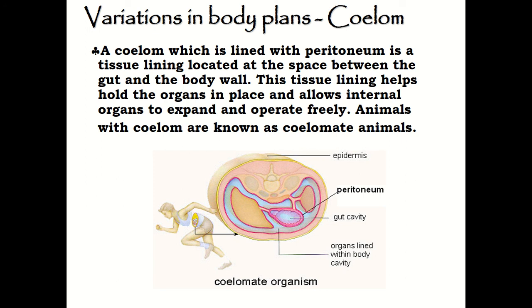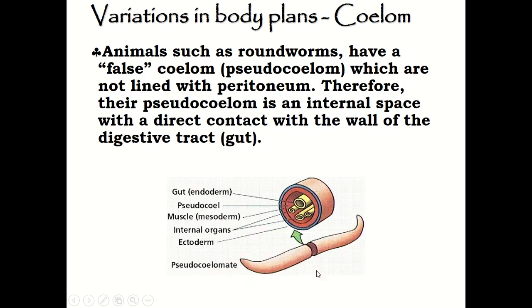So animals with a coelom, as I mentioned earlier, are known as coelomate animals. As you can see over here, the body cavity or the coelom is between the important organs in our system, such as in humans, coelomate animals.